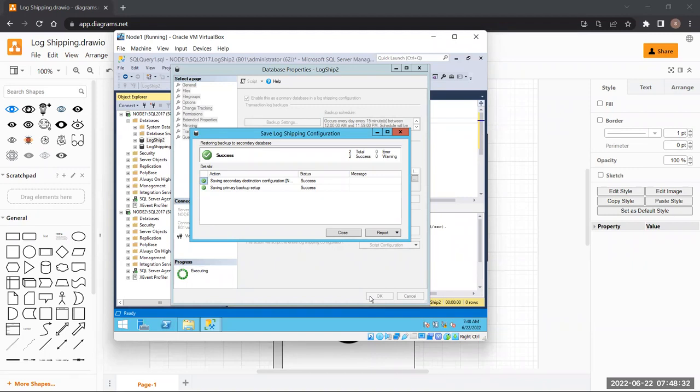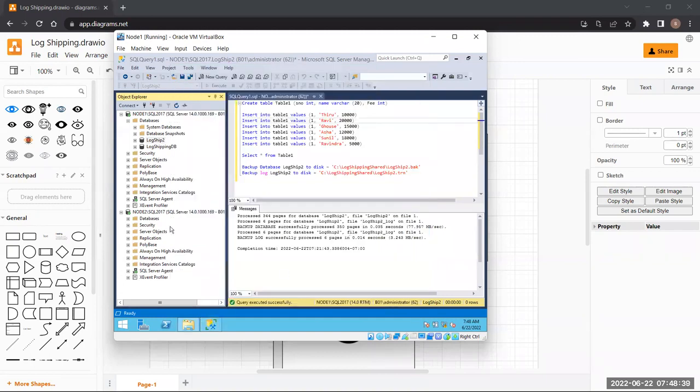Okay, Siddharth. So now you say that log shipping has been configured, right? Okay, let me close it and move forward. Let me see if we have something here. Yeah, it is working. But Siddharth, you only did it while restoring the database. You kept it in the restoring stage. How do we know that log shipping is configured? Yes, we got a message that log shipping has been configured, but is there a proof? Let me refresh this database. Is there a proof? What is the proof?